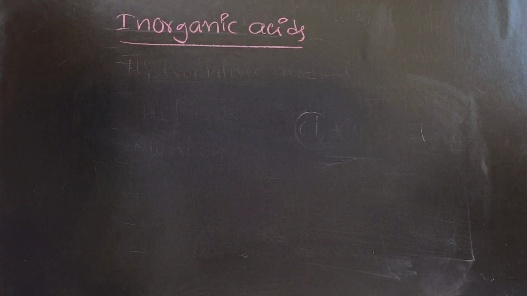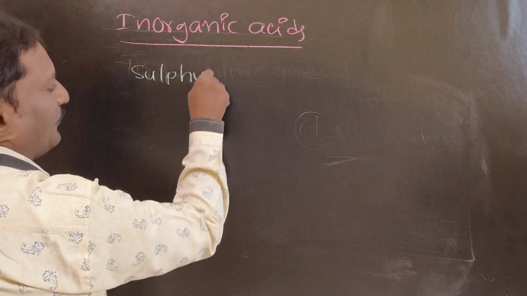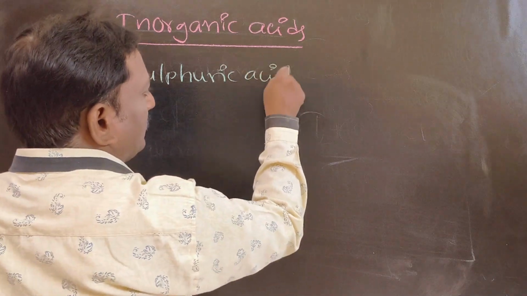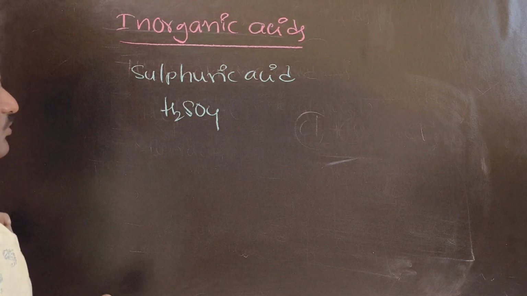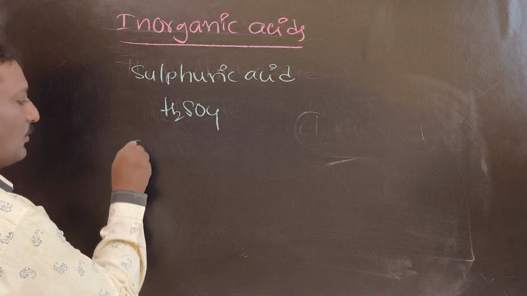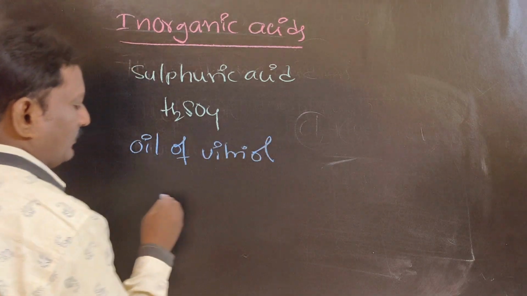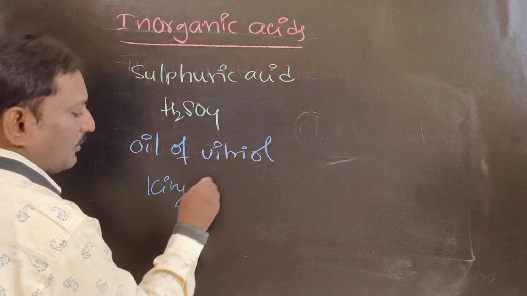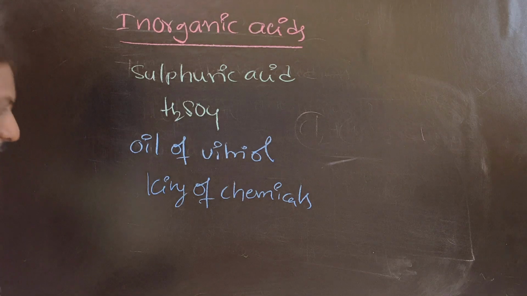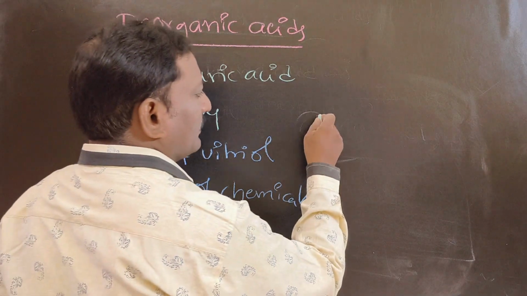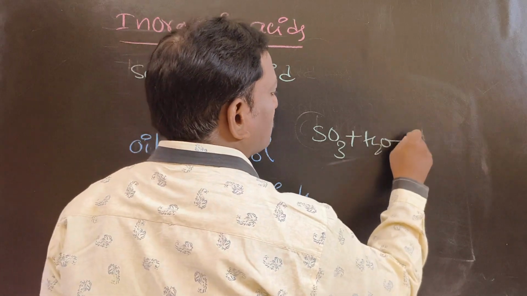Sulfuric acid. Chemical formula H2SO4. Sulfuric acid is also called oil of vitriol, and the king of chemicals. It is prepared by dissolving sulfur trioxide in water, and you will get sulfuric acid.